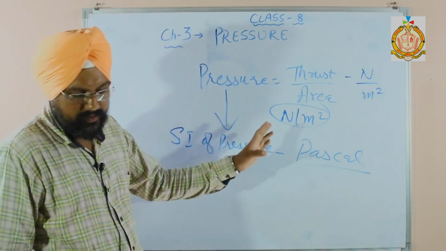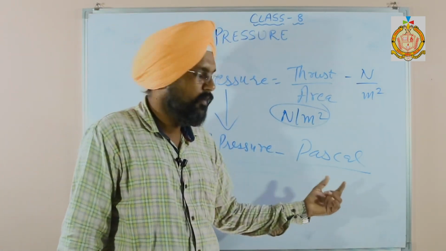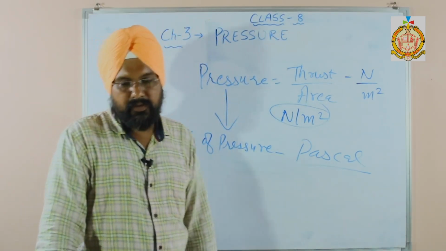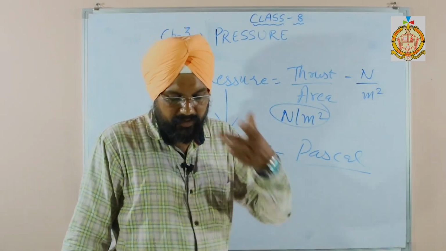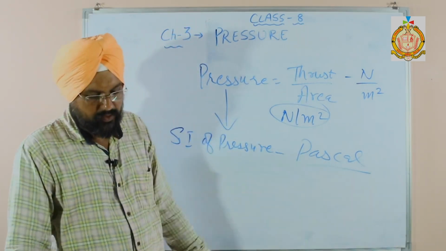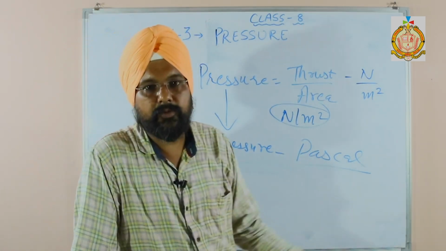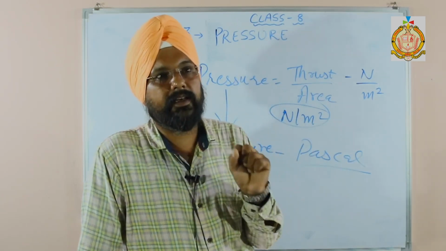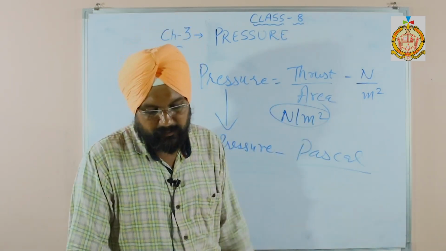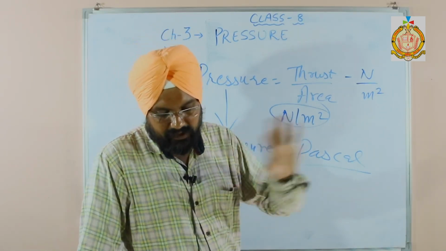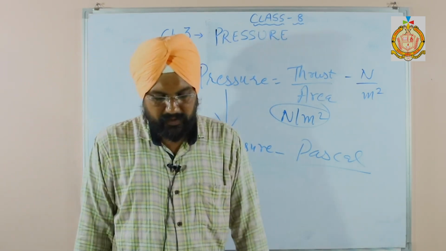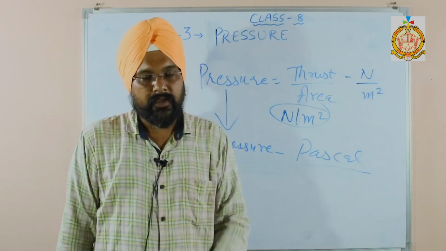Sometimes they ask who discovered the SI unit of pressure. Sir, Blaise Pascal. So what do you mean by 1 Pascal? Sometimes they ask it as a fill in the blanks. 1 Pascal is the pressure exerted by a thrust of 1 Newton on a surface area of 1 meter square. What is 1 Pascal?